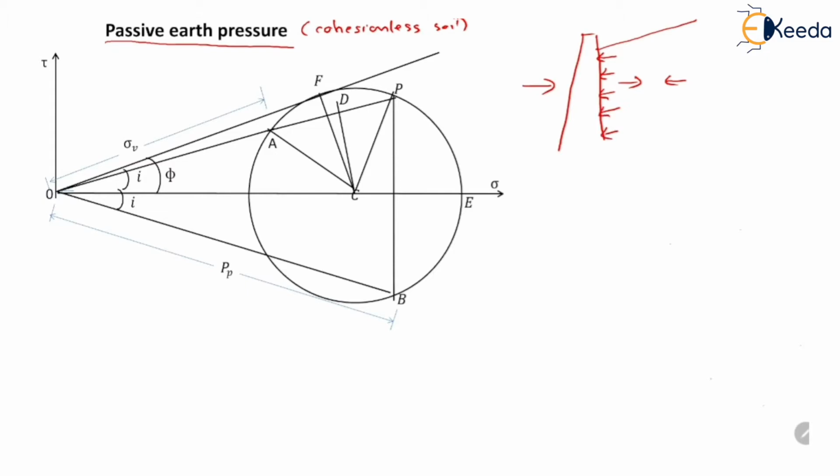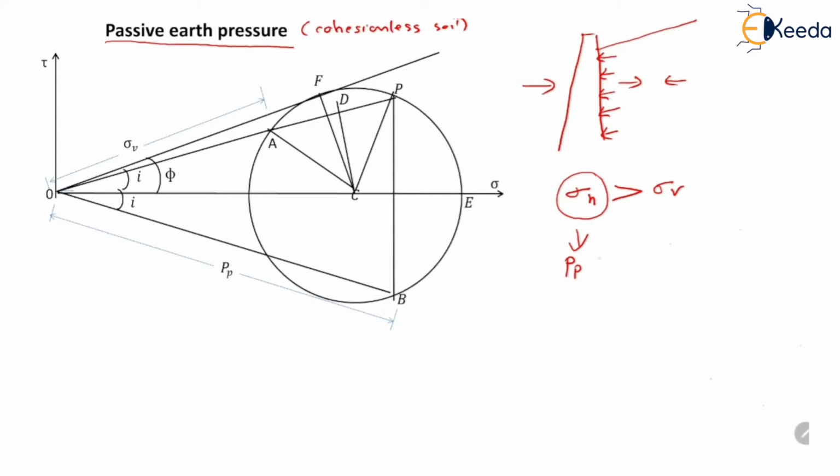So when soil is at the verge of failure, at that point the horizontal pressure sigma h will be greater than the vertical pressure because the horizontal pressure has increased. In that case, when soil is at the verge of failure, the horizontal pressure becomes passive earth pressure indicated as PP.